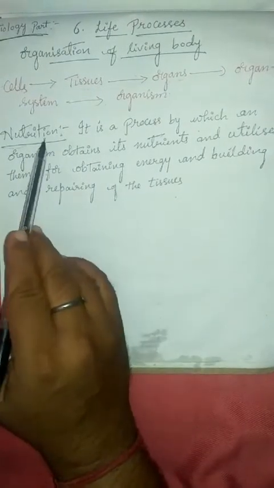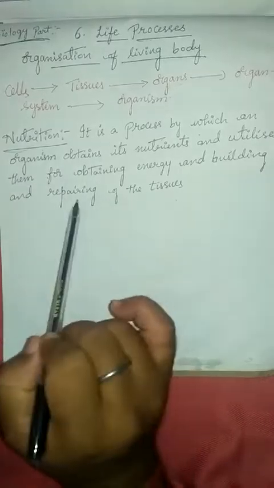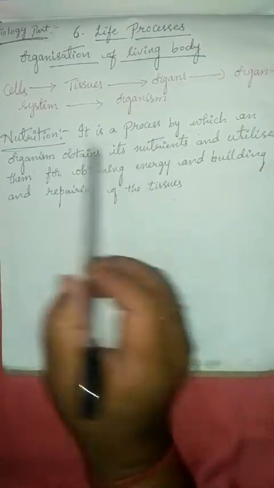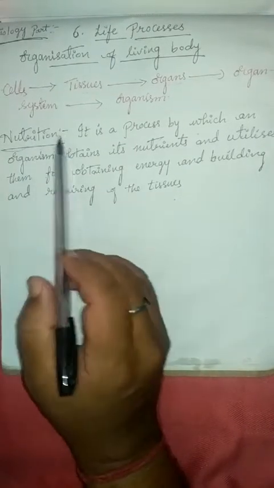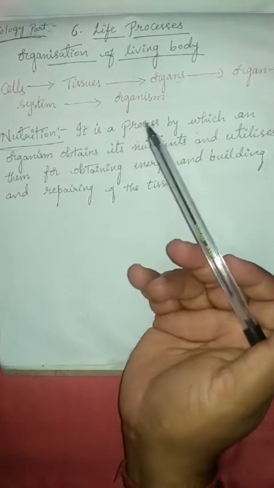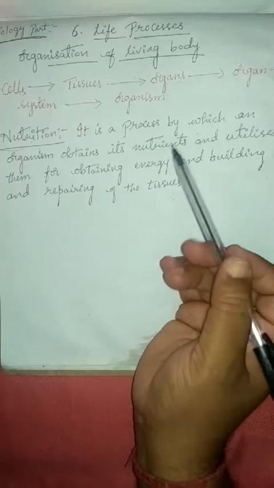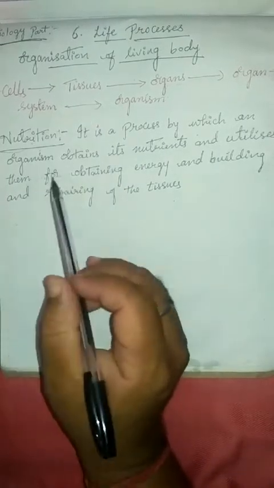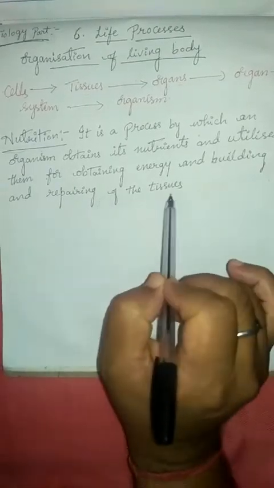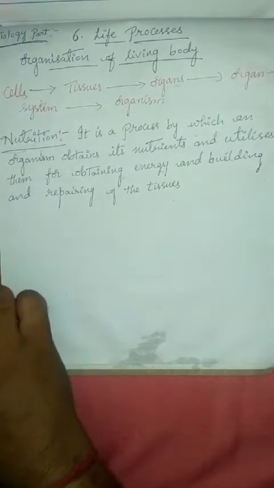Simple. Why do we need nutrition? Because to develop or build our body and repair our tissues, that's why we are taking nutrition. What does nutrition contain? Nutrition contains nutrients such as carbohydrates, vitamins, minerals, proteins, fats. These are all nutrients which are necessary in our body to develop our body, repair our tissues, and gain energy. That is called nutrition.